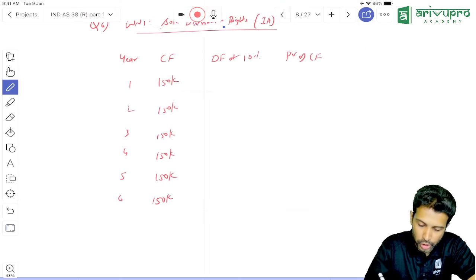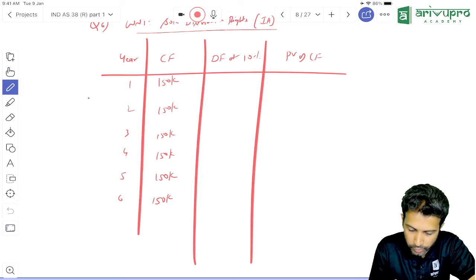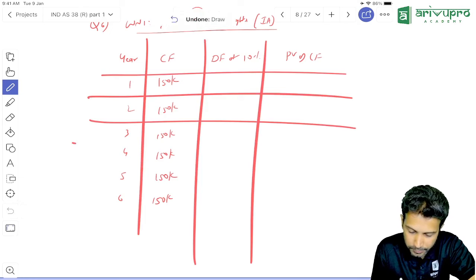We used to use one more shortcut method, PVAF. If you remember, in FM and all, we have done this. But some of you would have forgotten, so I'm showing you this calculation once again.